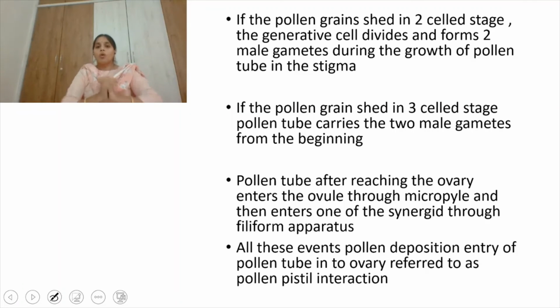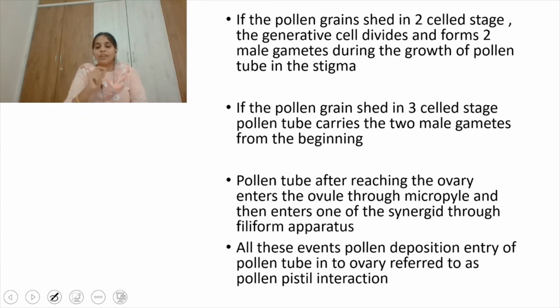You know, the ovary contains ovules, right? The ovule has a micropylar end and a chalazal end. The micropylar end has synergids and one egg cell. And in the chalazal end we have the antipodals, right? So the pollen tube, after reaching the ovary, enters the ovule through the micropyle and then enters one of the synergids. You know, synergids are covered by the filiform apparatus, which guides the pollen tube into the synergids.